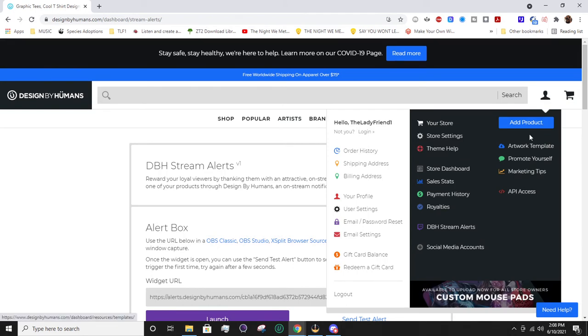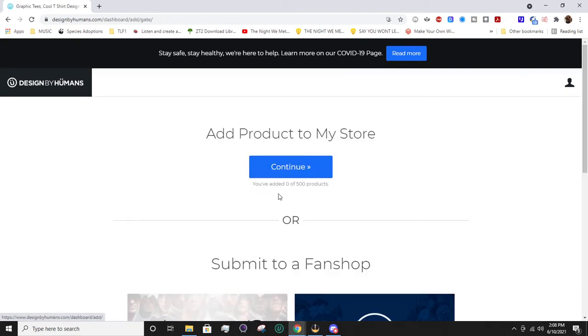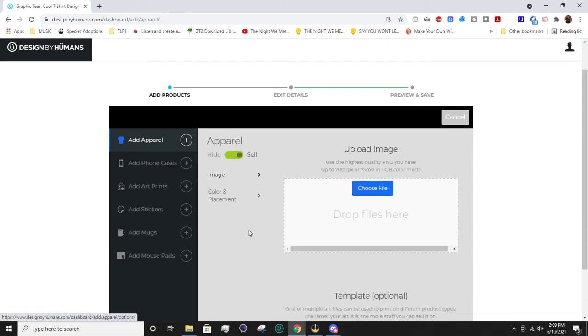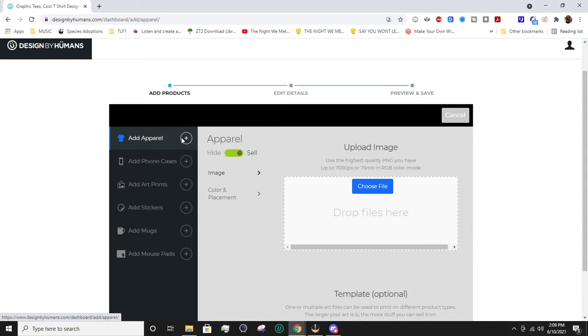The next thing we're going to hit is add a product. So the big part. You're able to have 500 products on Design by Humans, so I doubt you're going to run out of room on this site. So we're going to hit continue. Now you have a couple different options here. I'm just going to start by hitting add apparel. You'll click add whatever. You could do hide or sell.